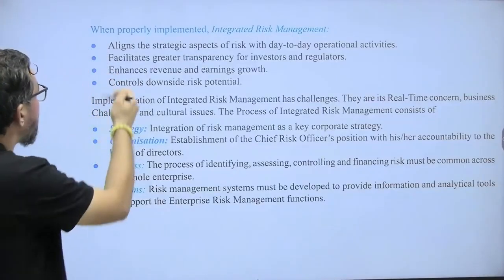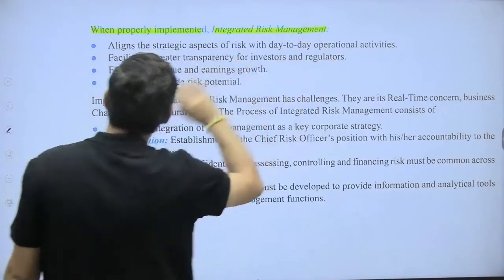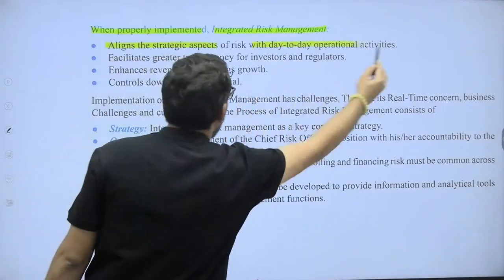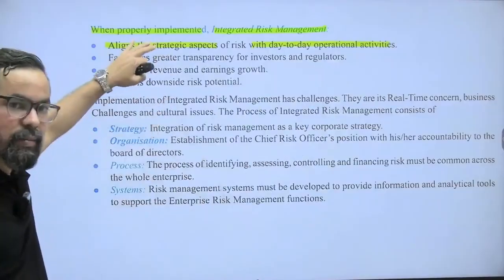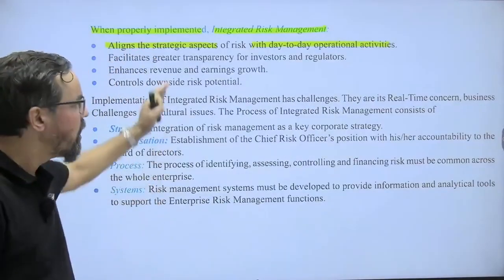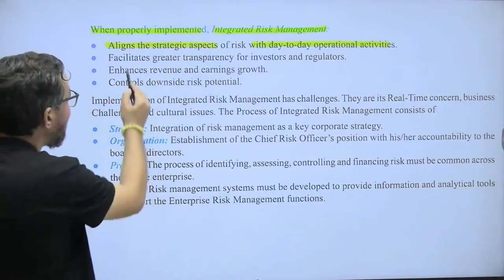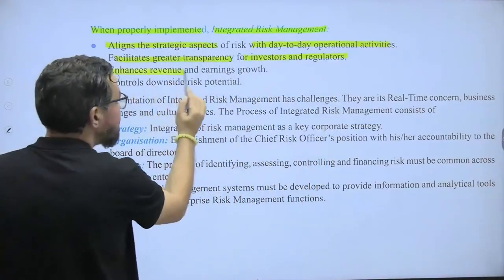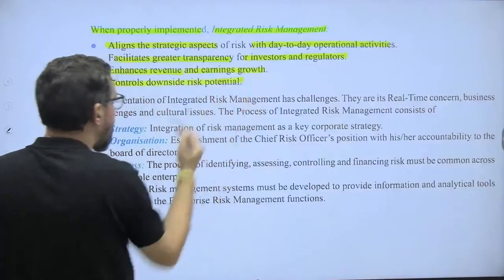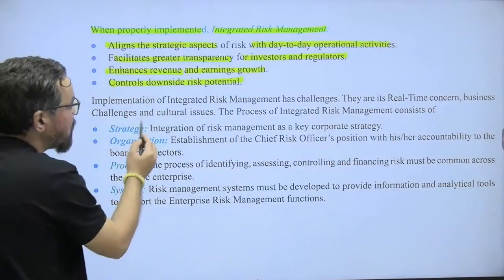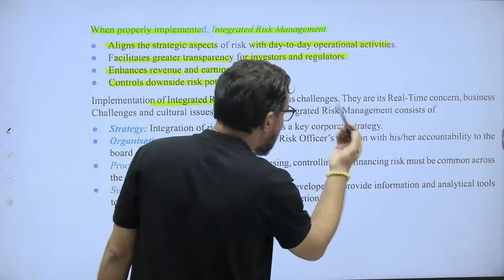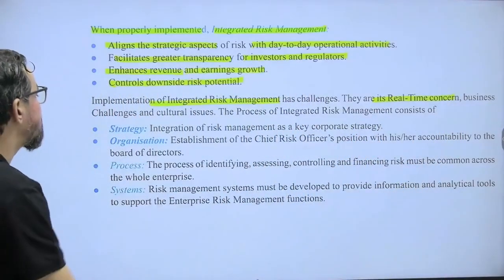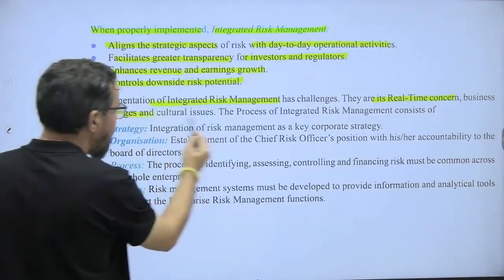Okay? So when properly implemented, integrated risk management aligns the strategic aspect of the risk with day-to-day operational activities. Strategic aspect means the long-term aspect of risk management with the day-to-day operation. It facilitates greater transparency for investors and regulators, enhances revenue and earning growth, and controls downside risk potentials. Implementation of integrated risk management has challenges. So it's a real-time concern, business challenges and cultural issues.